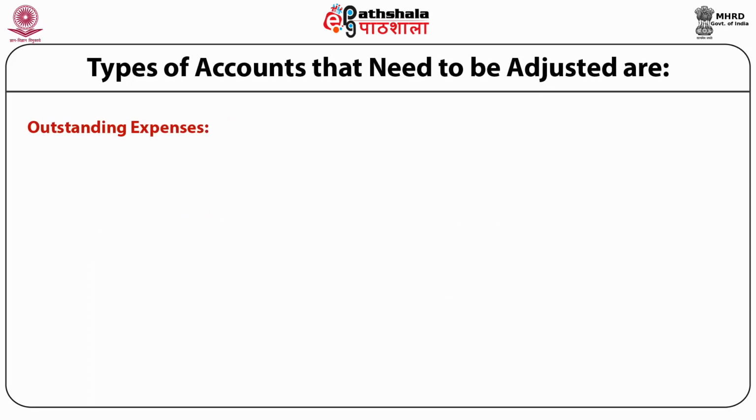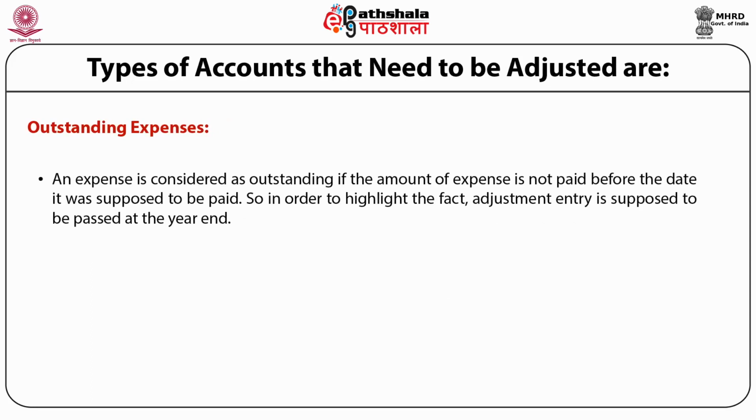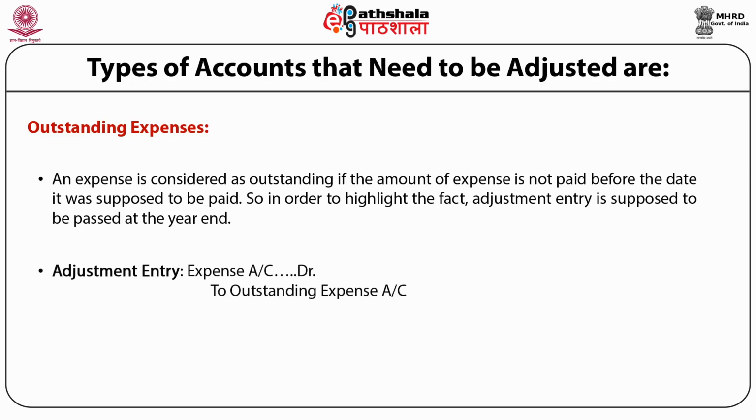Outstanding expenses. An expense is considered as outstanding if the amount of expense is not paid before the date it was supposed to be paid. So in order to highlight the fact, an adjustment entry is supposed to be passed at the end of the year. The adjustment entry will be expenses account debited to outstanding expenses account. For example, if outstanding expenses are wages outstanding, the entry will be wages account debited to outstanding wages account.